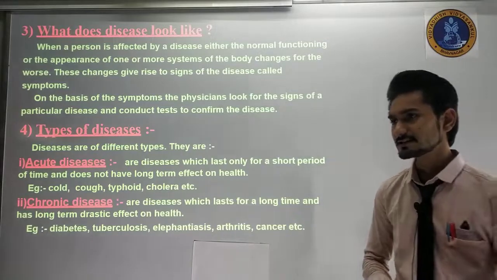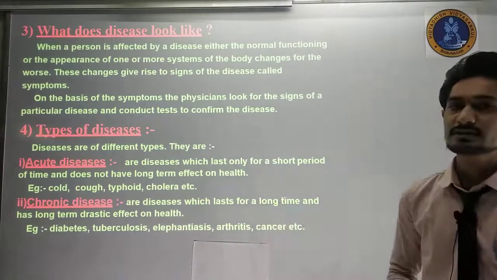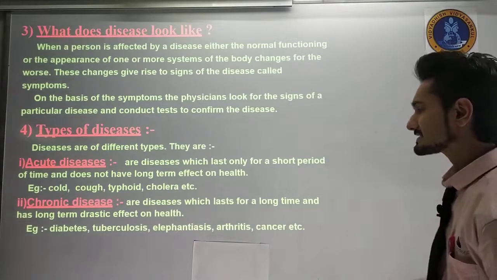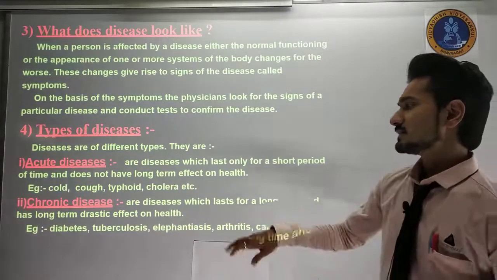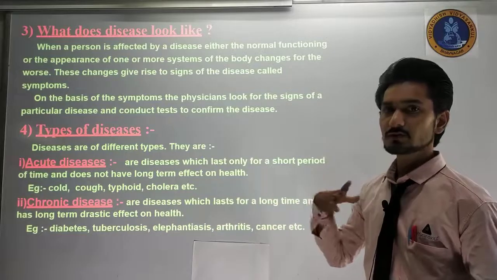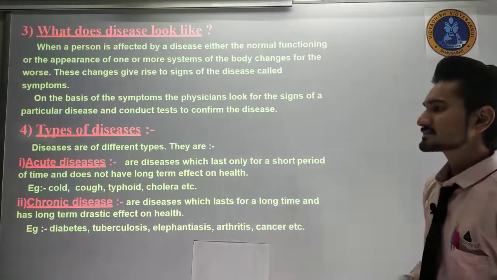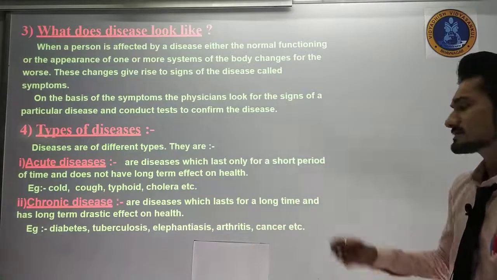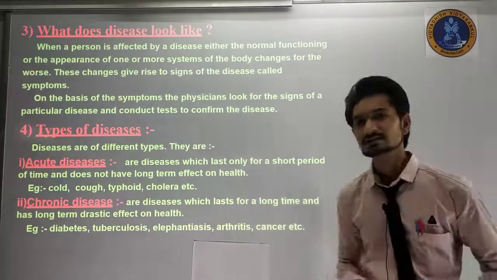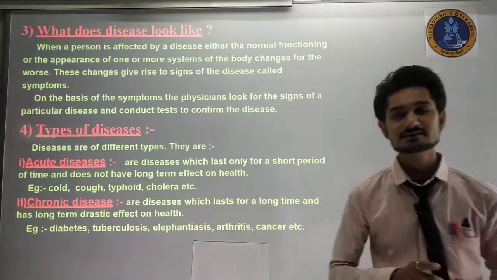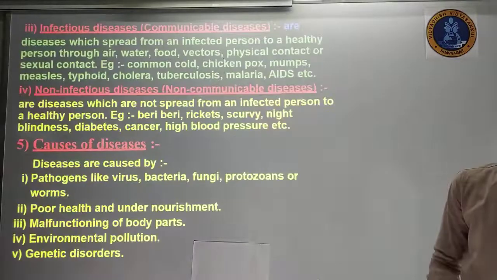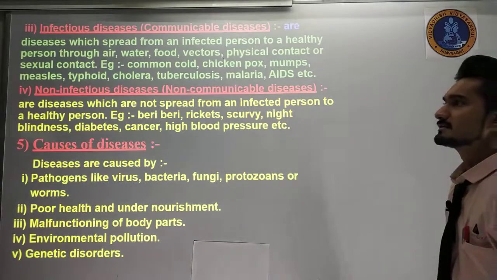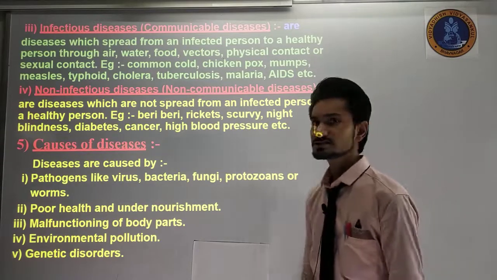So we can say that these are diseases that come in our body with a long-lasting effect, stay for a long time, and give a drastic effect on our body. They are generally diabetes, tuberculosis, AIDS. These are the things that come into your body and lie within your body for a very long time. Afterwards we are going to discuss infectious disease and non-infectious disease.